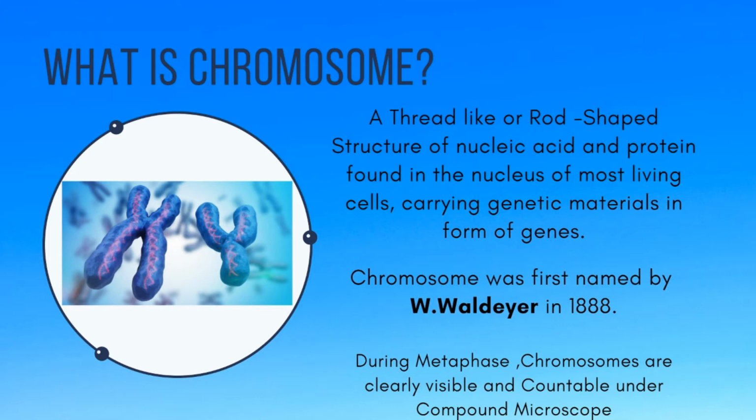W. Waldeyer was a German anatomist well known for naming chromosome, and he also summarized neuron theory. In 1888, W. Waldeyer first named chromosome.